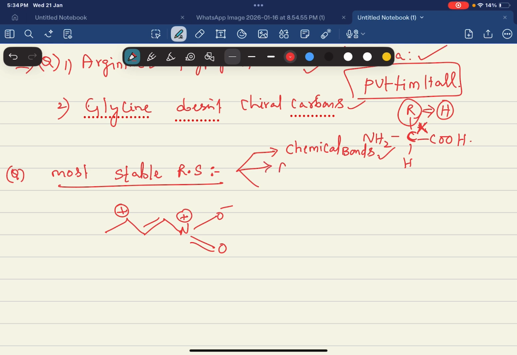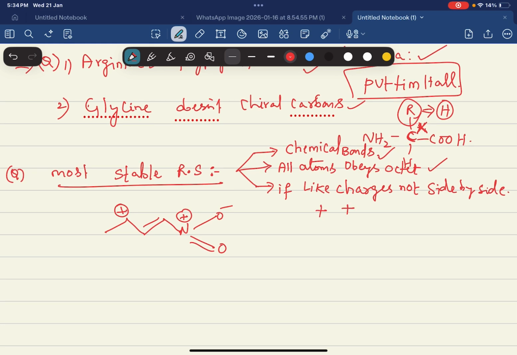If all atoms obey the octet rule, that is also considered a stable resonating structure. If like charges are not side by side, meaning positive should not be side by side with positive, or positive and negative also should not be side by side.